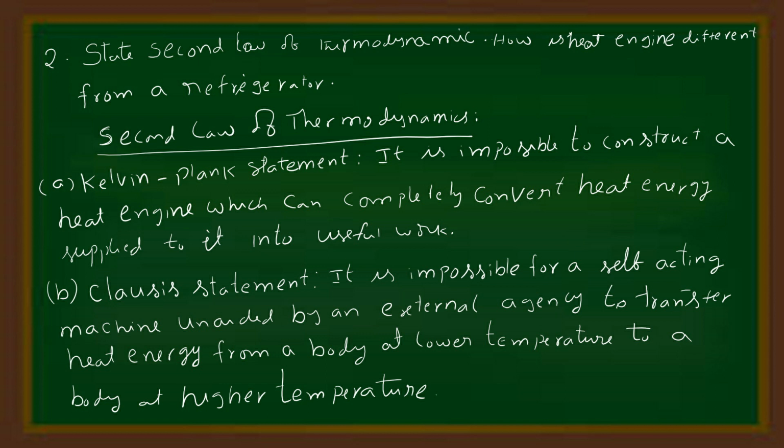Second law of thermodynamics. It has two statements. A. Kelvin-Planck statement: It is impossible to construct a heat engine which can completely convert heat energy supplied to it into useful work done. That means heat energy supplied to a system is not completely converted into work done. B. Clausius statement: It is impossible for a self-acting machine, unaided by an external agency, to transfer heat energy from a body at a low temperature to a body at a high temperature.